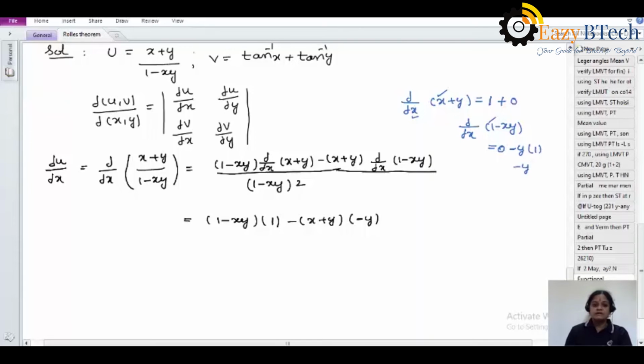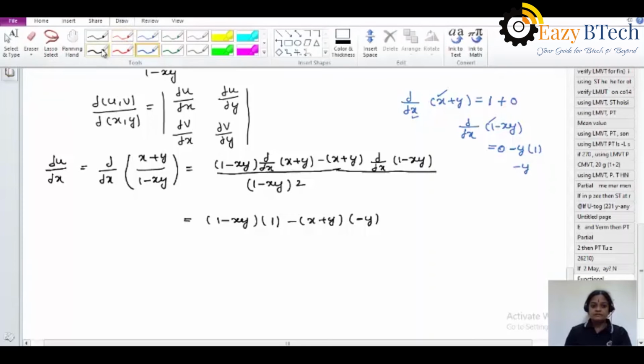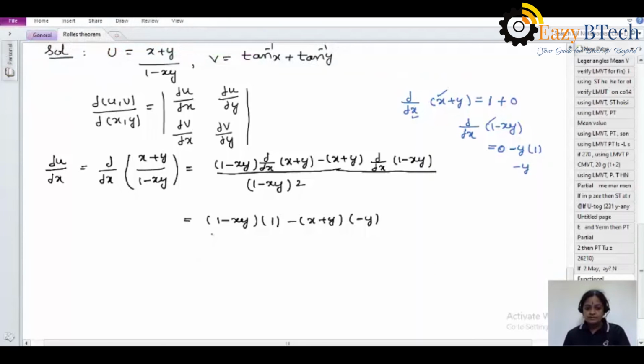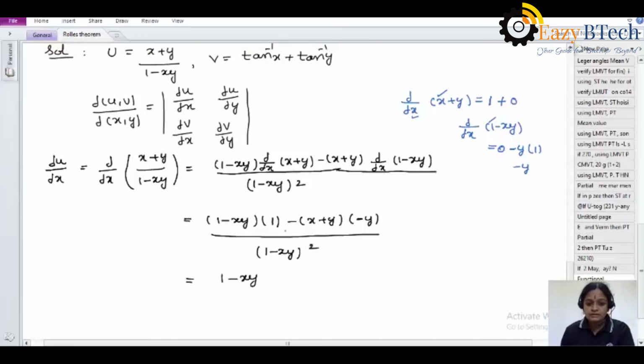That's why the answer is minus y. And the denominator is 1 minus xy whole square. Simplification: this is 1 minus xy, and this minus and this minus become a plus.